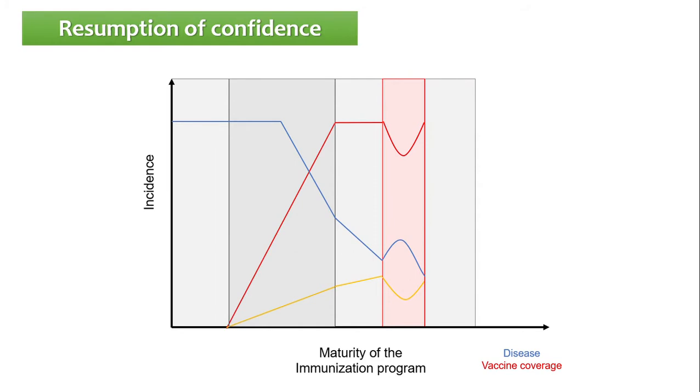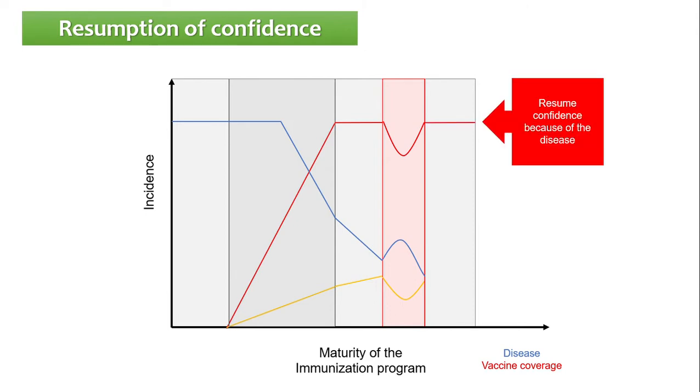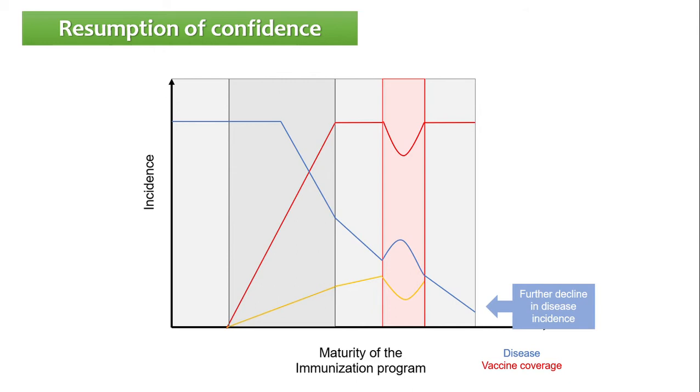However, it's expected that these episodes bring awareness about the importance of vaccination, so the coverage can be reestablished and the incidence of the disease decreases again. The risk perception of a vaccine can fluctuate at low levels over time. Therefore, it's important to address public concerns and keep the vaccination coverage high.